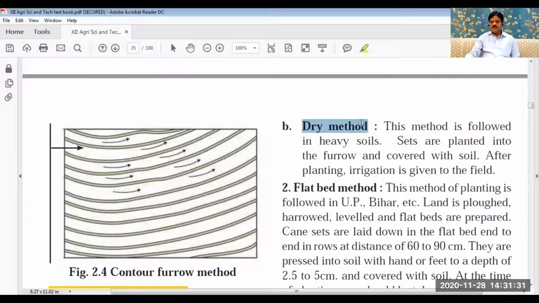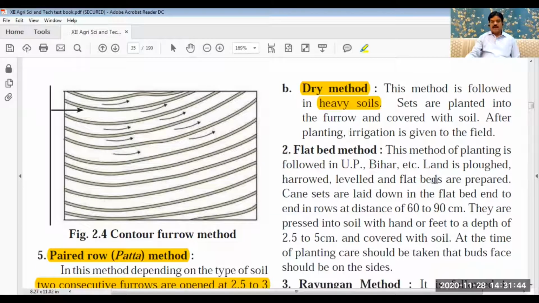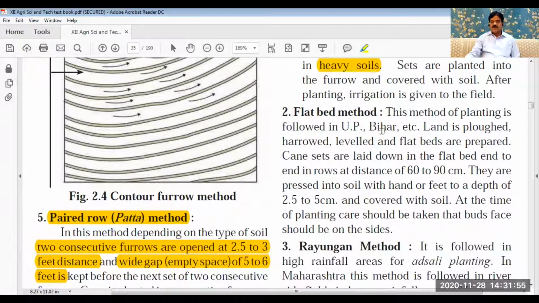Secondly, the dry method, where irrigation available is less and the soil is heavy. In that area, the dry method is used, where planting is done in ridges and furrows only. It is common for all. There is another method also that we are going to see. Here, irrigation is given after planting. Irrigation is given to the field. It is a common thing.